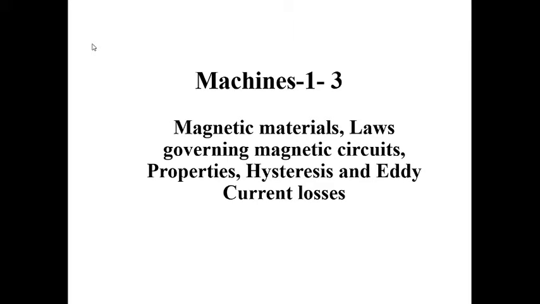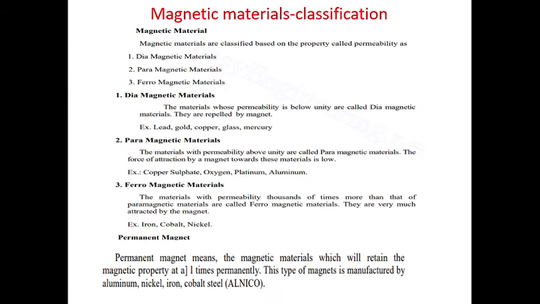Hi students, today we are going to see about the magnetic materials, laws governing magnetic circuits, properties, hysteresis and eddy current losses. First of all, we will see what is meant by the magnetic materials and the classifications. Magnetic materials are classified based on the property called permeability. So according to this, it is classified as diamagnetic, paramagnetic and ferromagnetic materials.